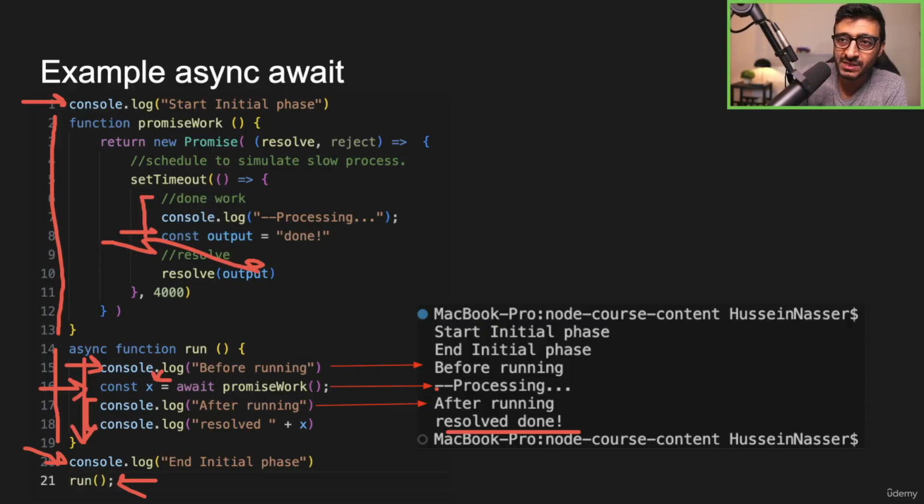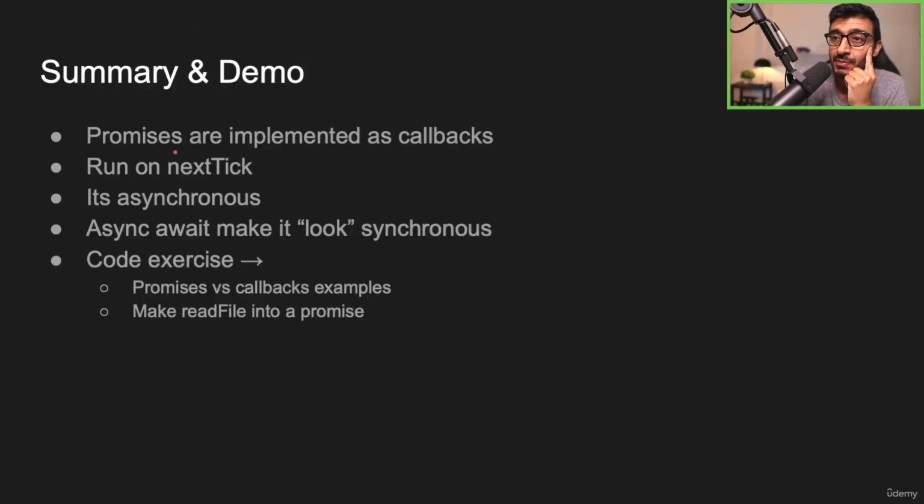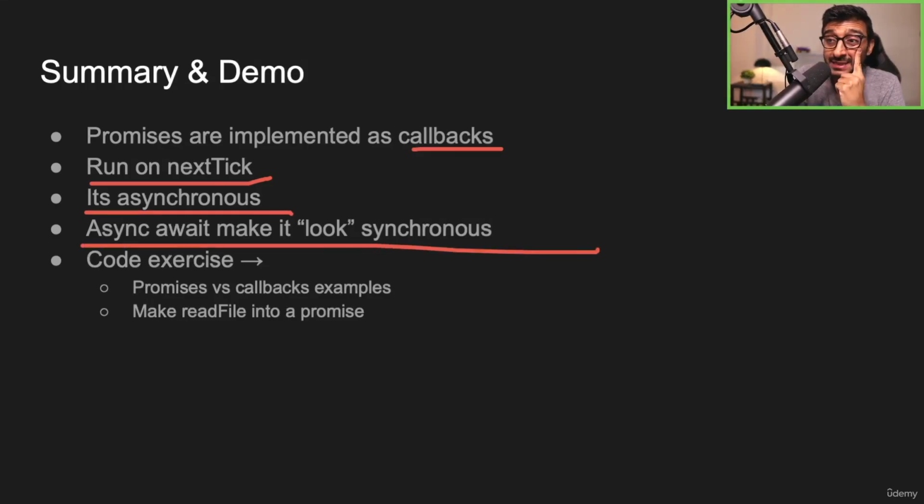So yeah, all of this is implemented in Node.js and V8. So yeah, promises are implemented as callbacks. This is very critical to understand. And they run on the next tick. They are asynchronous, and async await makes it look synchronous, but it's still asynchronous. Yes, it's all callbacks.